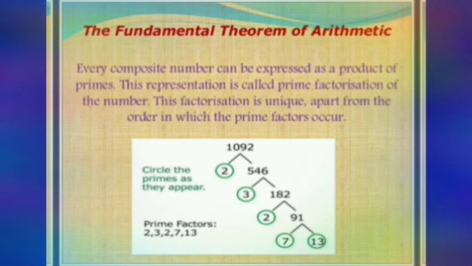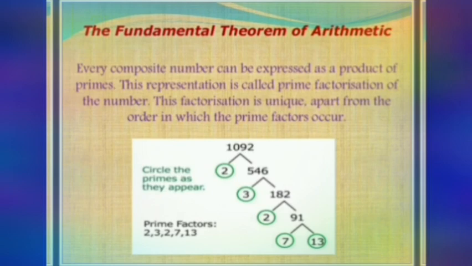Again 546 is an even number, the last digit is 6. Now you can divide by either 2 or 3. When you divide by 3, you get 182. Again 182 is an even number, so you can divide by 2. When you divide 182 by 2, you get 91.